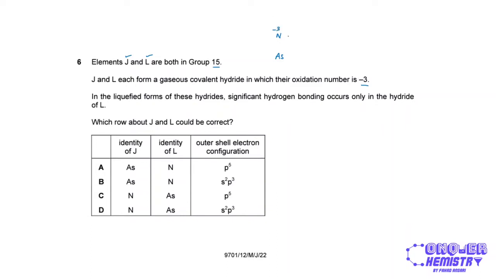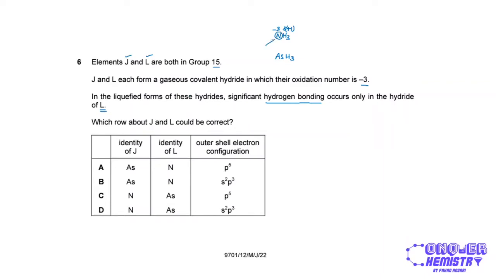Both of them form hydrides in which their oxidation state is -3. Hydrogen usually has an oxidation state of +1, so 3 times +1 will balance out the -3 to make the overall oxidation state of the compound 0. So this means we have NH3 and AsH3, right? It says in the liquefied forms of these hydrides, significant hydrogen bonding occurs only in the hydride of L. Out of these two, nitrogen is obviously more electronegative.